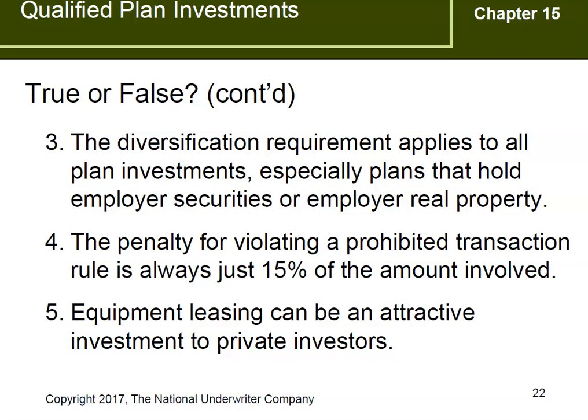Number 4. The penalty for violating a prohibited transaction rule is always just 15% of the amount involved. False. A transaction not corrected within a certain time frame is subject to an additional 100% penalty.